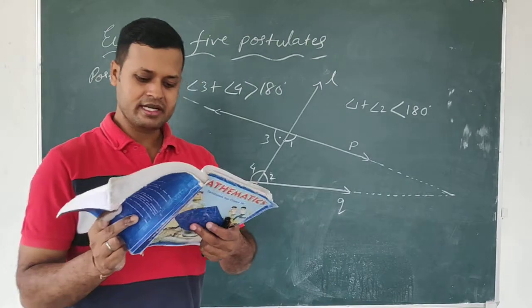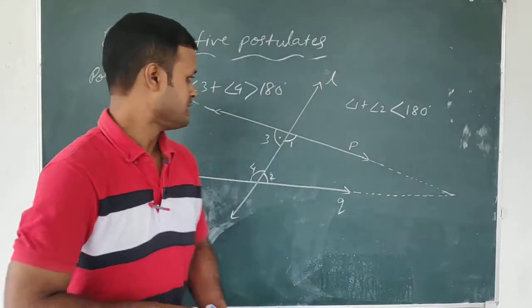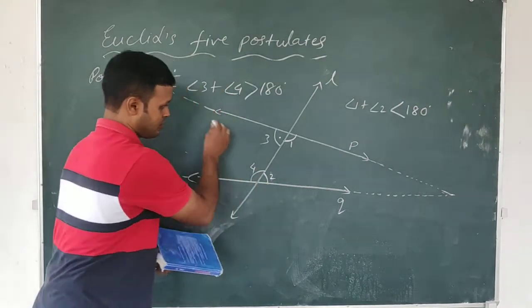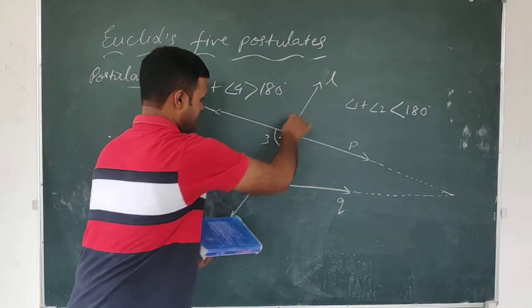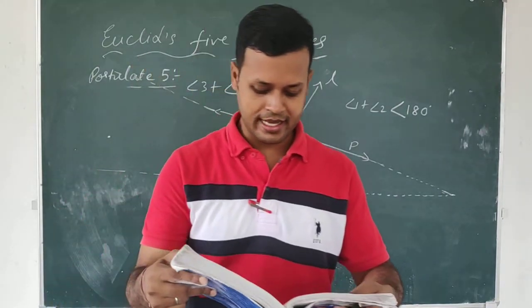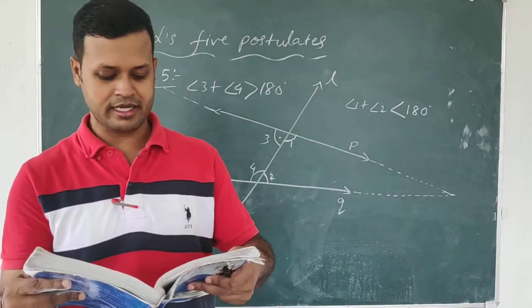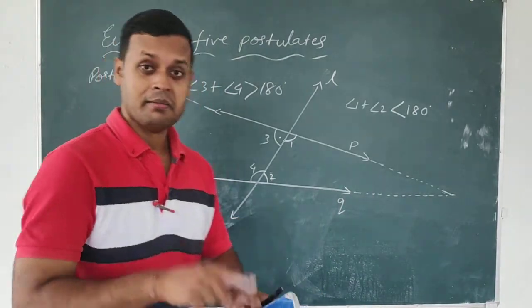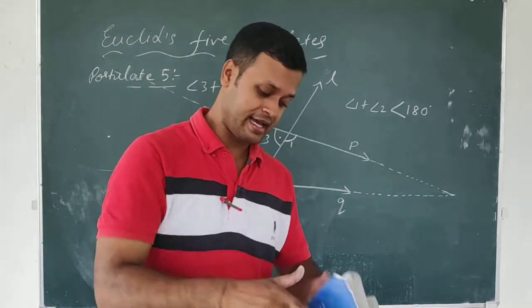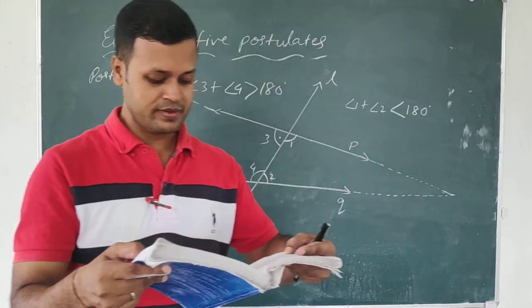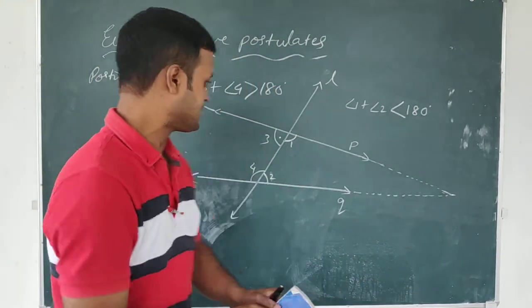See, a straight line falling on two straight lines, these are the two straight lines, one is P and the other one is Q, and this line is falling on the two straight lines, makes the interior angles on the same side of it taken together less than two right angles.